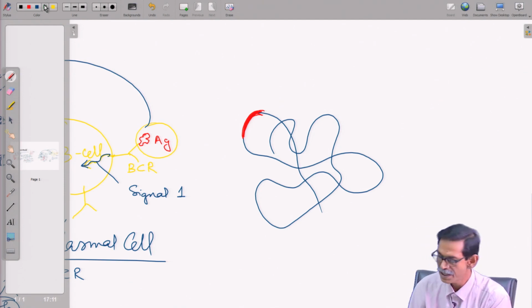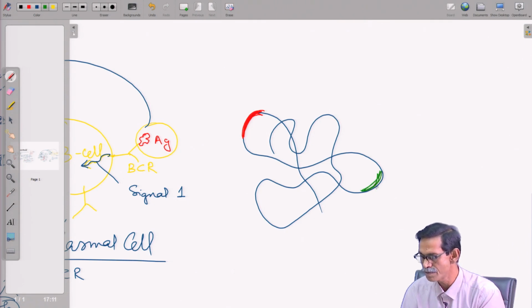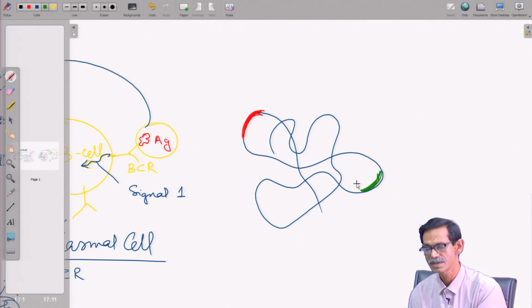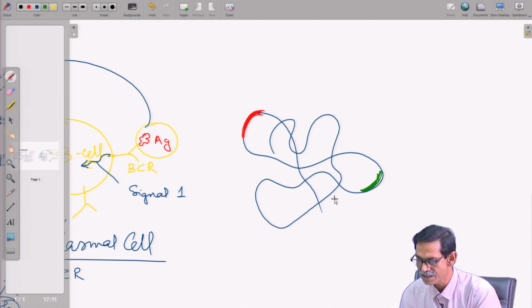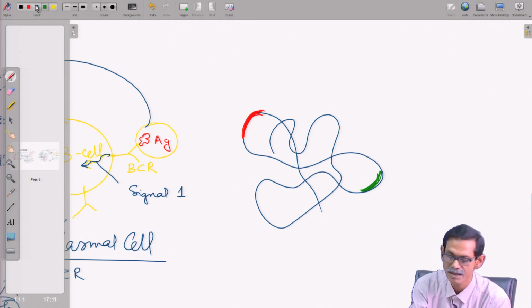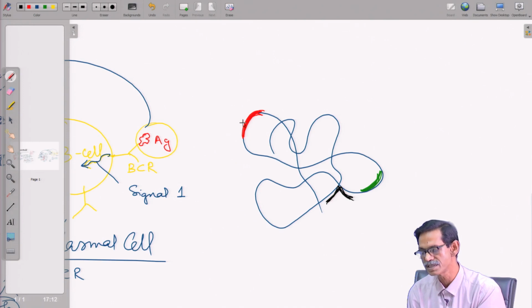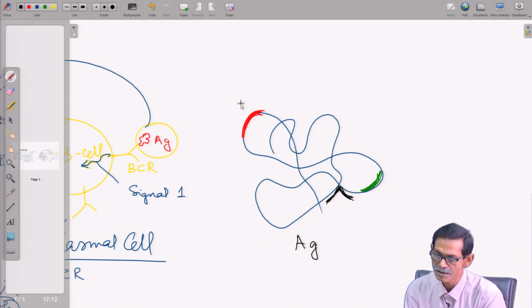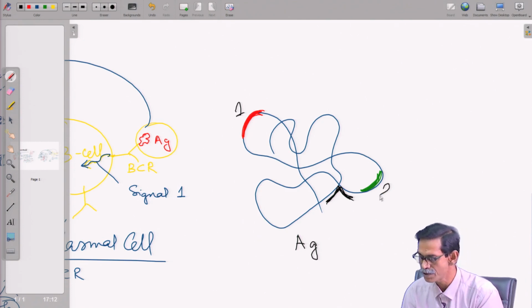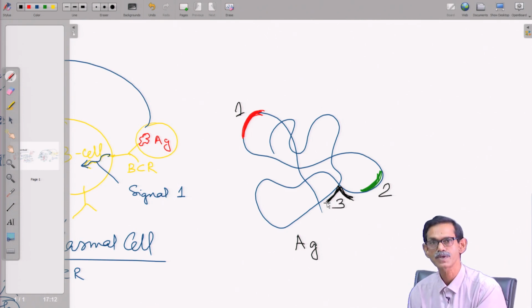Then it may be a different epitope. Clear? Again, this may be an epitope. What is the difference between this red, green and black? Suppose this is one antigen; the antigen has epitope 1, epitope 2, epitope 3. What is the difference?